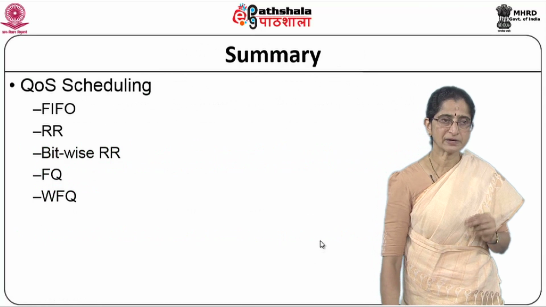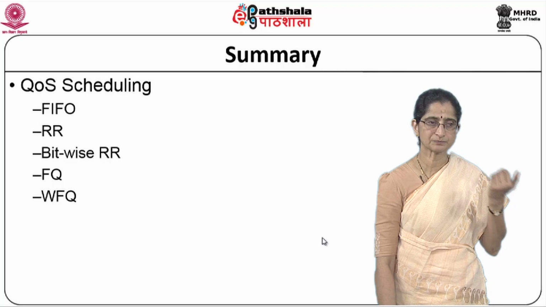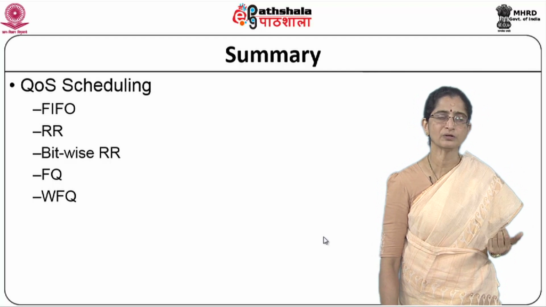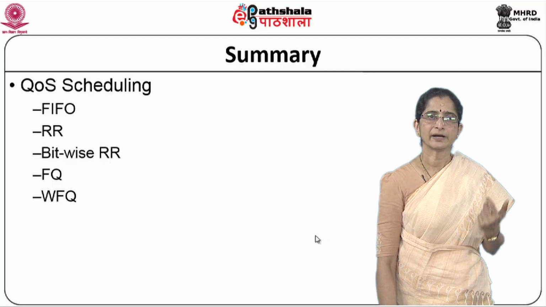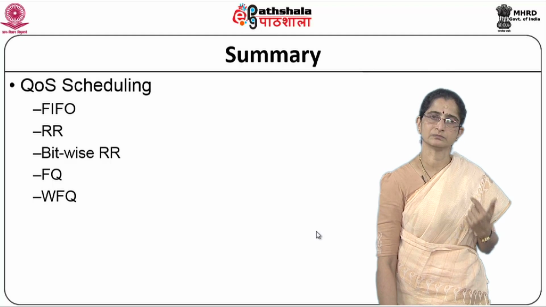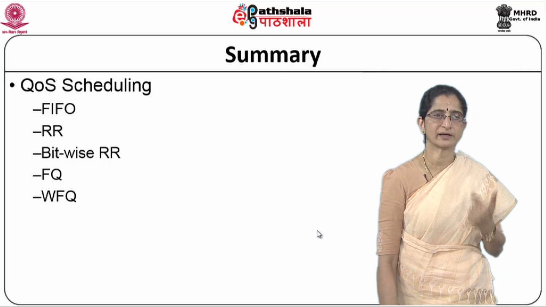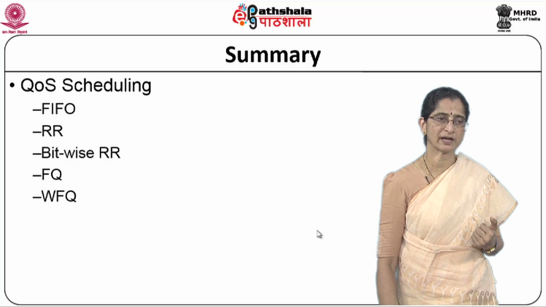To summarize, we have looked at different QoS scheduling algorithms: FIFO, first in first out, and round robin, and how these are not fair. We also looked at how to provide fair scheduling using bitwise round robin techniques and how they are implemented using fair queuing and weighted fair queuing techniques. This kind of scheduling forms the basis for the packet scheduling algorithms that are used in networks. So we need to understand this well.